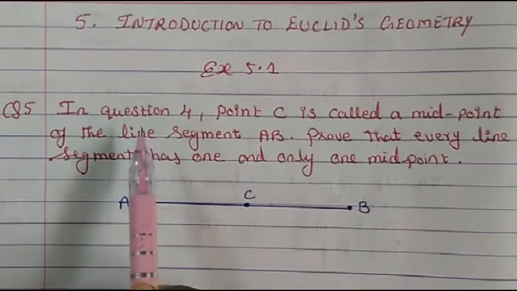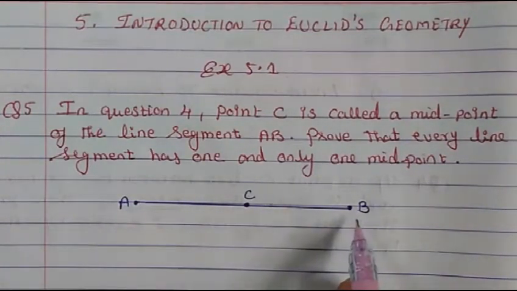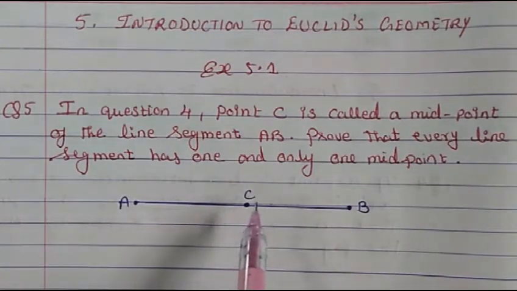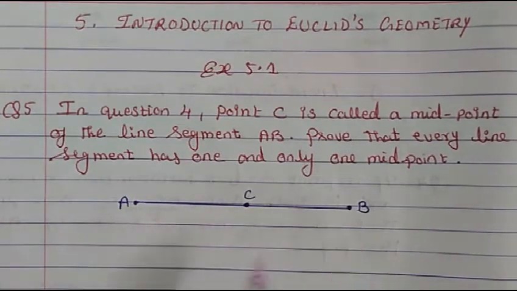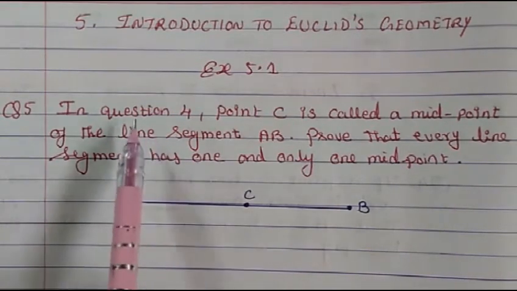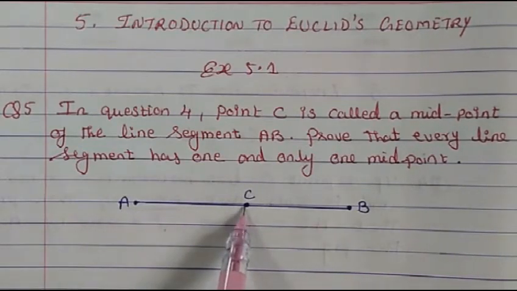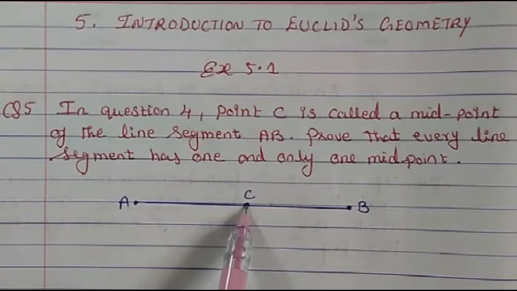So in question 4 we have seen where line segment AB is there and C lies between AB, and then we proved that AC is equal to BC, and AC will be half of AB. Please go through question 4, then you will understand what I am trying to tell you. So in question 4 we proved that AC is equal to half of AB. That means C is proved to be the midpoint. Midpoint means C will divide this AB equally in half.